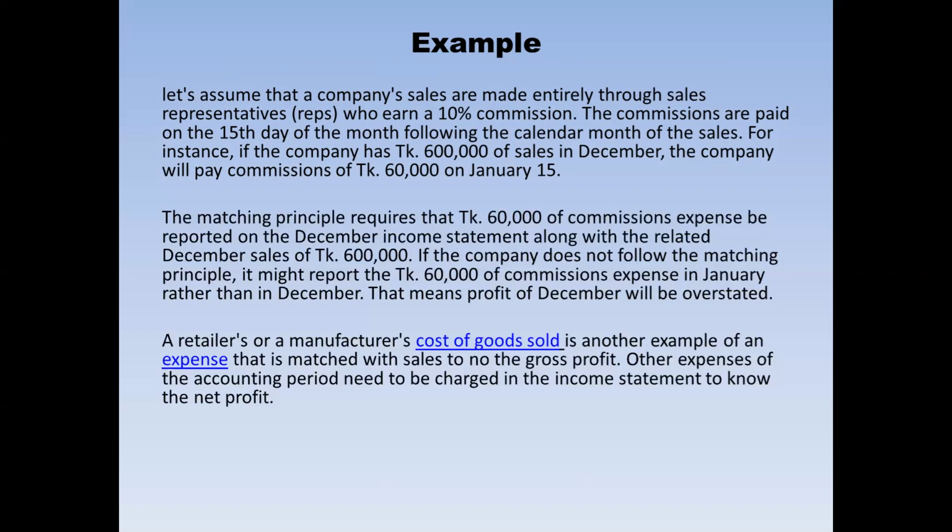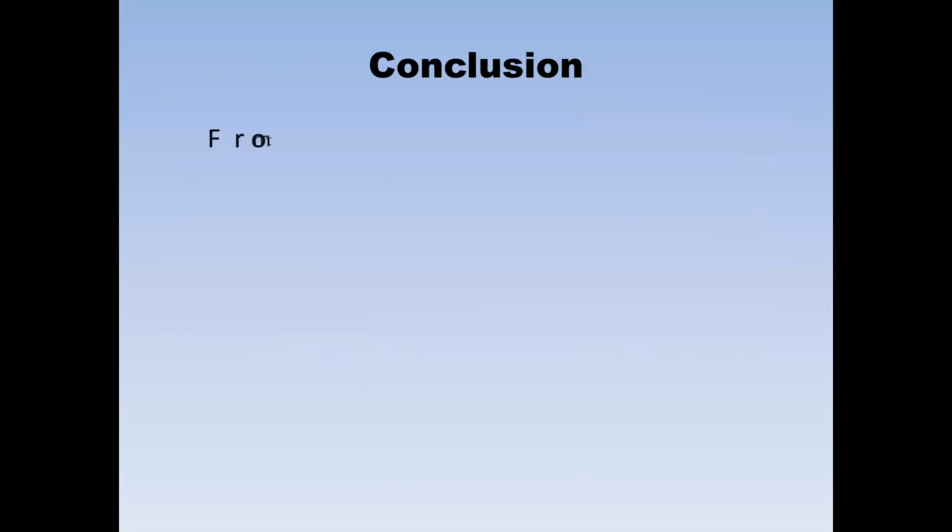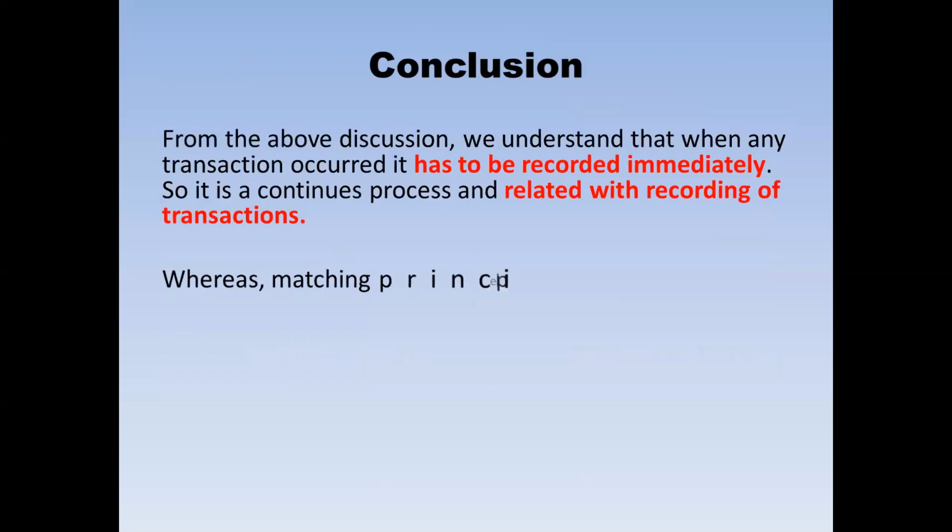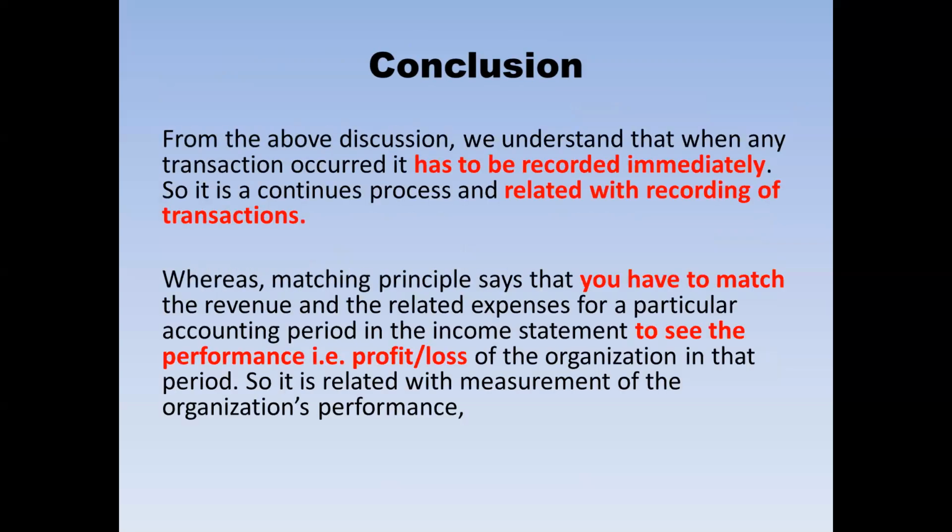So if we go to the conclusions, then we can say that actual basis tells about the timing of the recorded transaction. That means when you will record your transaction, that means immediately. So it's a continuous process because you will have many transactions in a day and you have to record as many as possible immediately.